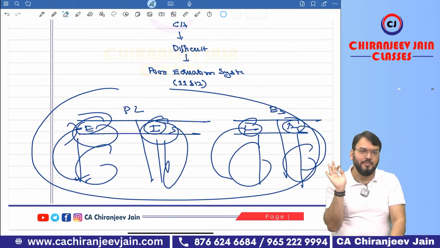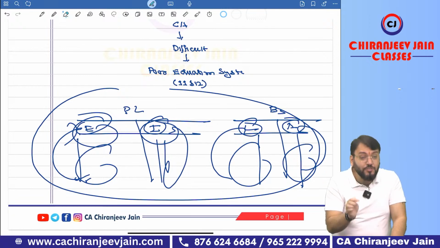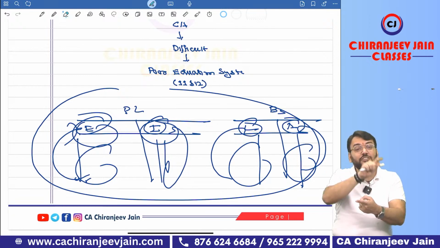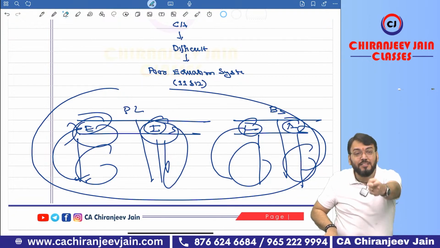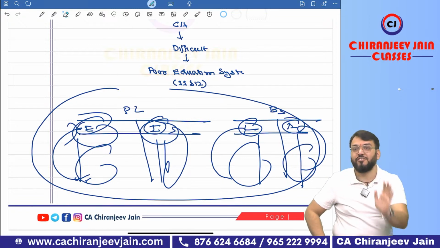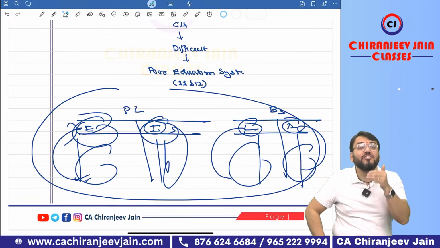Change yourself. Am I right or not? So CA becomes difficult because of our poor Indian education system in class 11, 12. Believe me, CA is very easy, damn easy, if we are habituated to learning things conceptually.